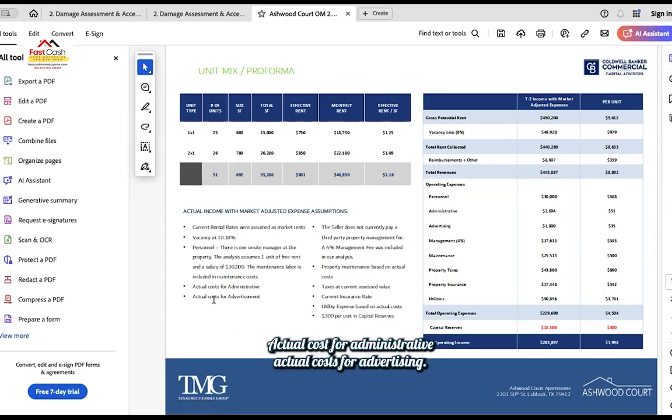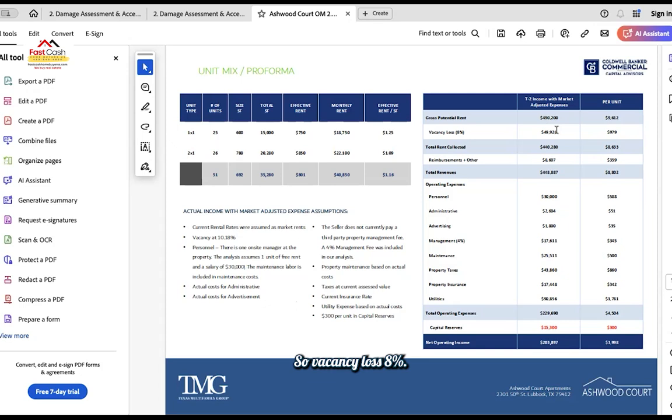Actual cost for administrative, actual cost for advertising. Seller does not currently pay a third-party property management fee. A 4% management fee was included in our analysis. Property maintenance based on actual costs. Okay, taxes at current assessed value, current insurance rate, utility expense based on actual costs. Okay, and 300 per unit in capital reserves. Okay, so it's a little light for the capital reserves, but that's fine.